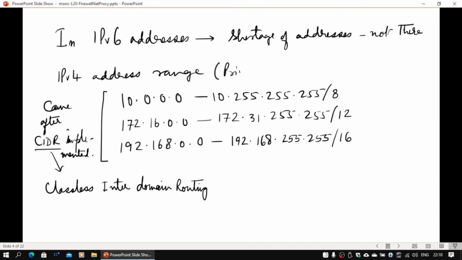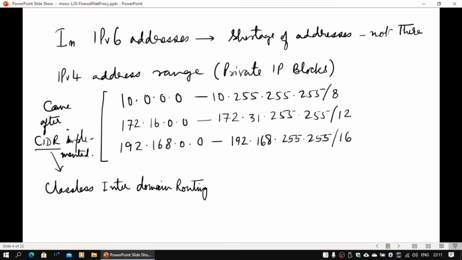10.0.0.0 to 10.255.255.255, and I am telling 8 because the first 8 bits are what will tell you the network address. So 10.0.0 is the address, and so technically you are going to have 256 cubed private IP addresses possible in this, and these are generally used by big organizations. So they actually allocate this private IP block inside their organization.